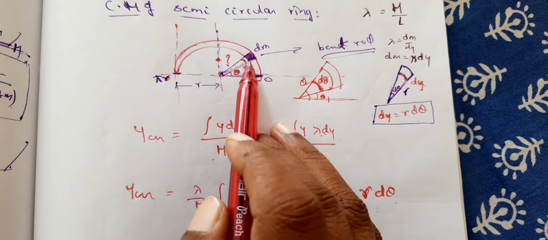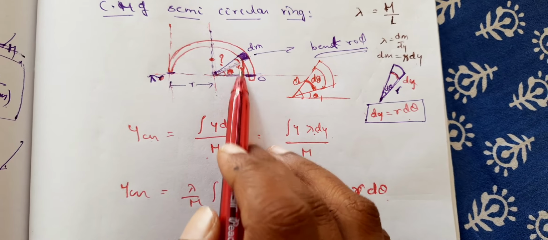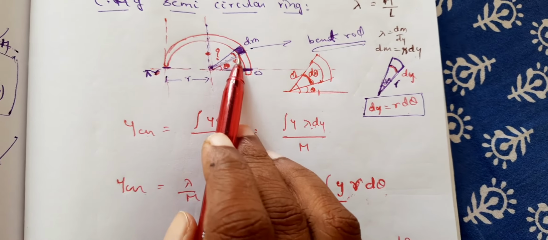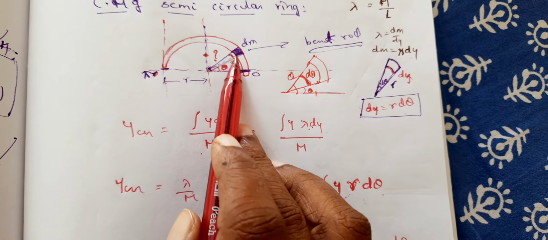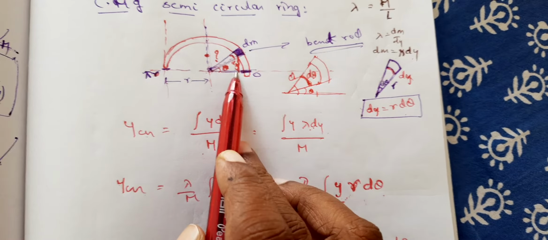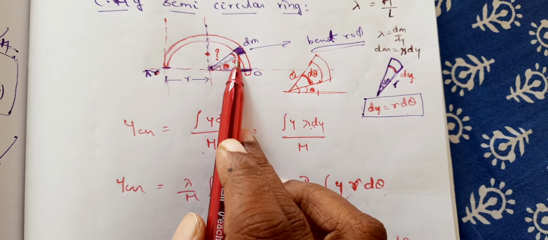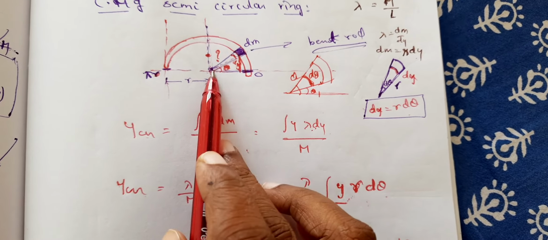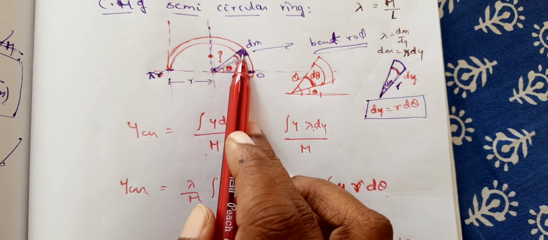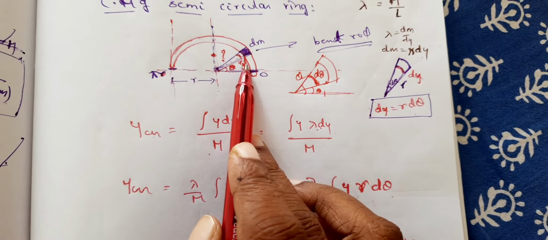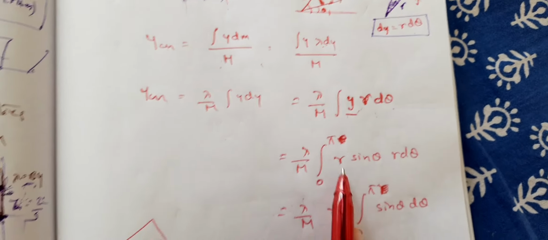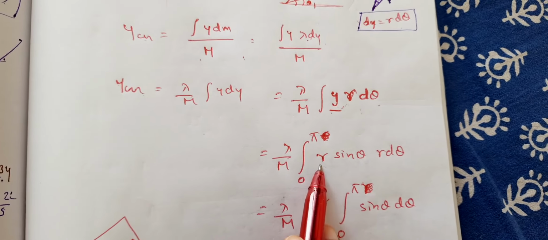So what is the distance from the x-axis? It is y, right? So now, if you say that this is making an angle theta, and this is at a height of y, then y is equal to r sine theta, is it not? R being the hypotenuse, and y the opposite side, so y is equal to r sine theta. So in place of y you will substitute r sine theta.